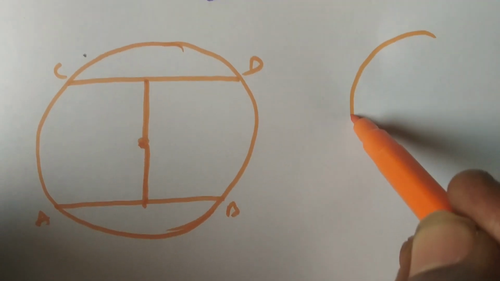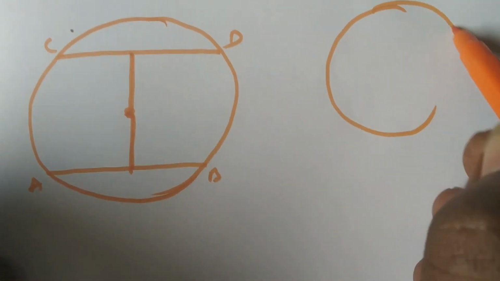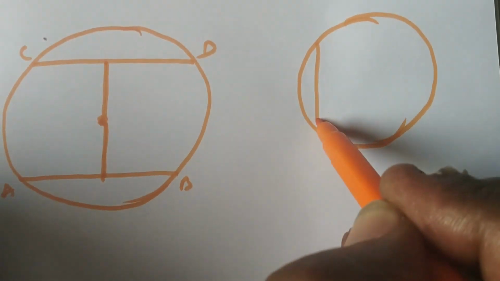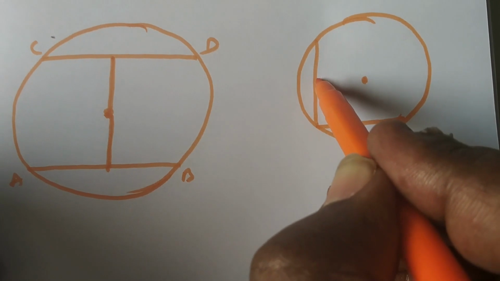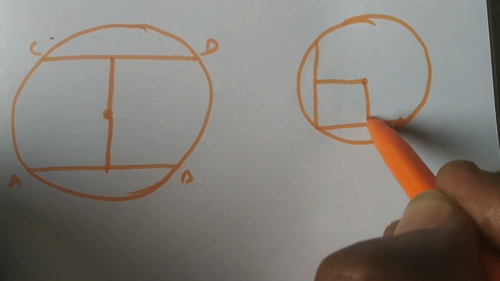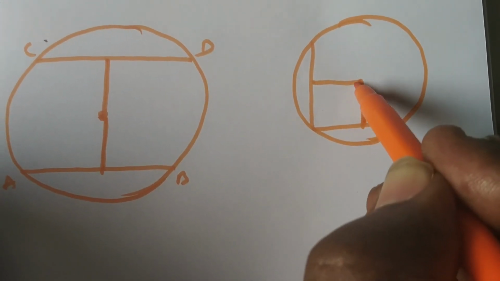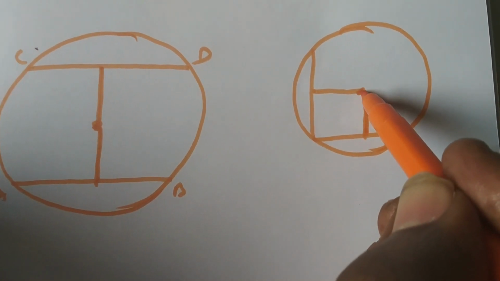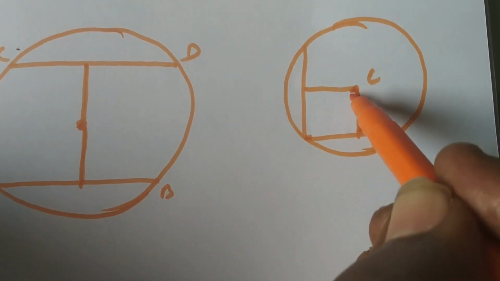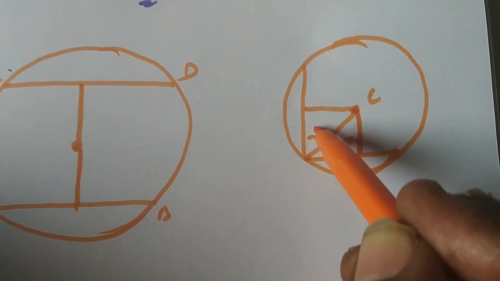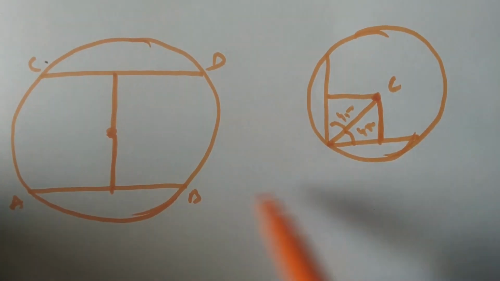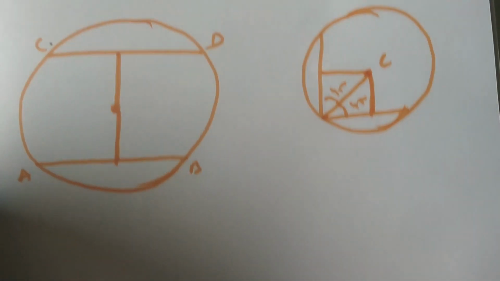Again, suppose there are two equal chords which are perpendicular to each other. At the same time, the distances from here to here and here to here are also equal. And moreover, the line joining the center to this point bisects this angle, that is 45 degrees, and it is also 45 degrees. Remember these two concepts.